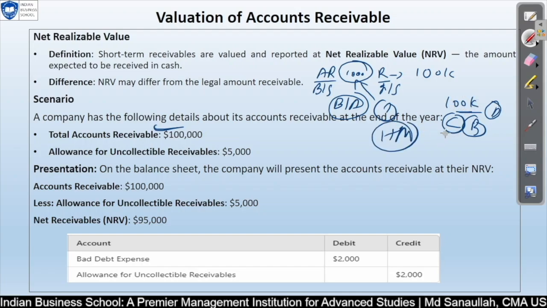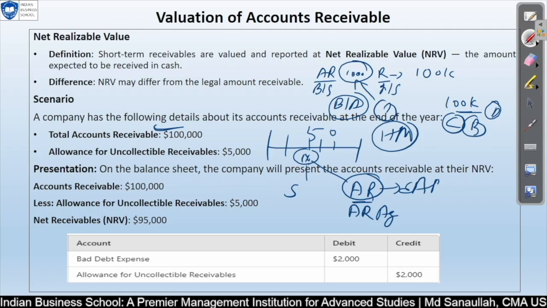For solving this question, we will go and see our historical data, 1, 2, 3, 4, 5 years or 10 years, what percentage of either sales or percentage of AR, account receivable, or from the AR aging perspective. Further, the company may either consider the entire AR value as of the closing period, or the company may bifurcate this based on aging, 30 days aging, 60 days aging, 90, 120 days. So maybe the pending account receivable is more than 120 days, 180 days, or 365 days. So these are the more doubtful ones.